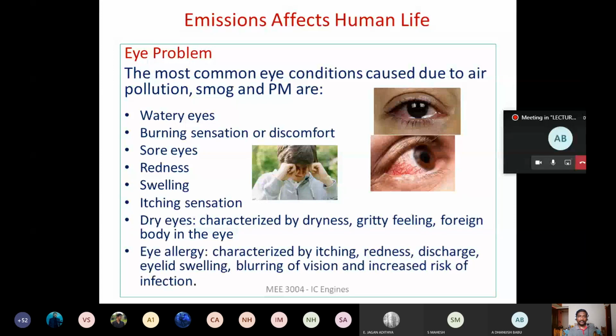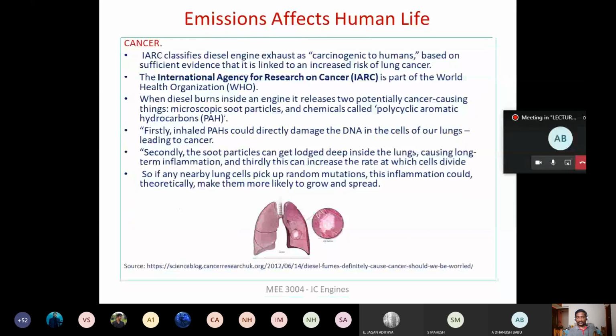Okay. And coming to the other problems faced by humans, especially in the case of diesel engines, the diesel engine emissions are considered carcinogenic. According to the International Agency for Research on Cancer, which is a part of WHO, they have made a study and they say that diesel engine exhaust is carcinogenic, and they have identified the reason for this also.